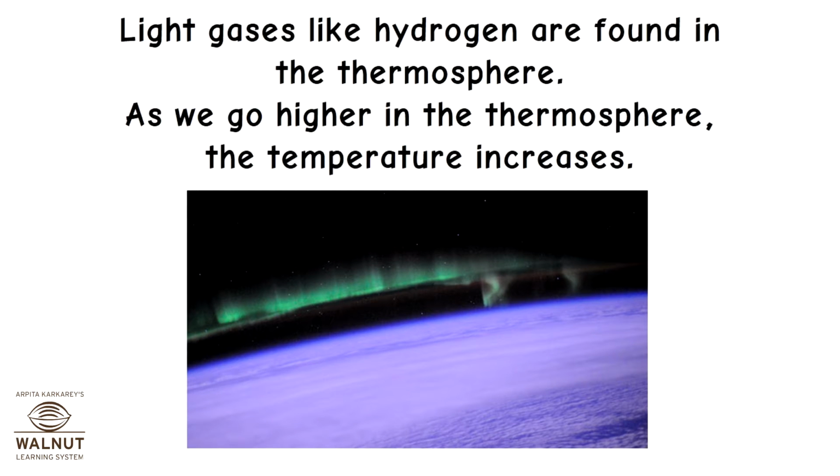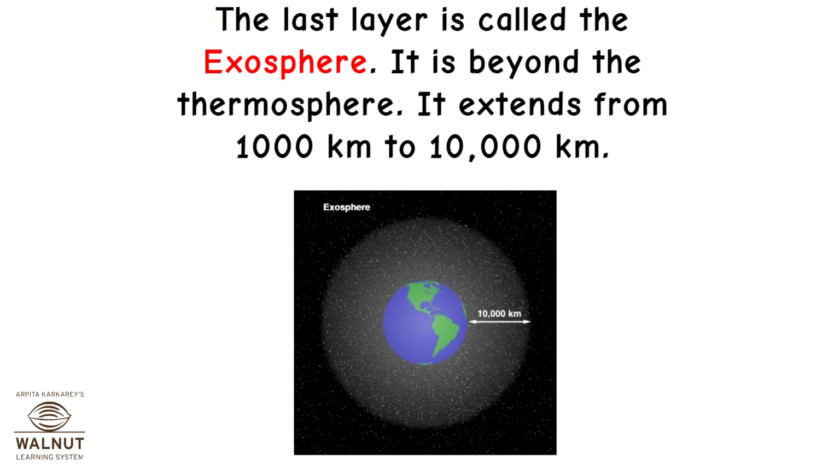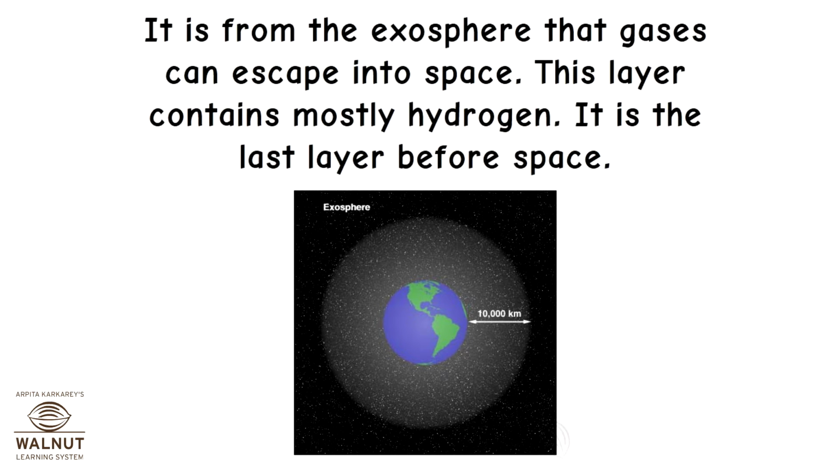Light gases like hydrogen are found in the thermosphere. As we go higher in the thermosphere, the temperature increases. The last layer is called the exosphere. It is beyond the thermosphere. It extends from 1000 kilometers to 10,000 kilometers. It is from the exosphere that gases can escape into space. This layer contains mostly hydrogen. It is the last layer before space.